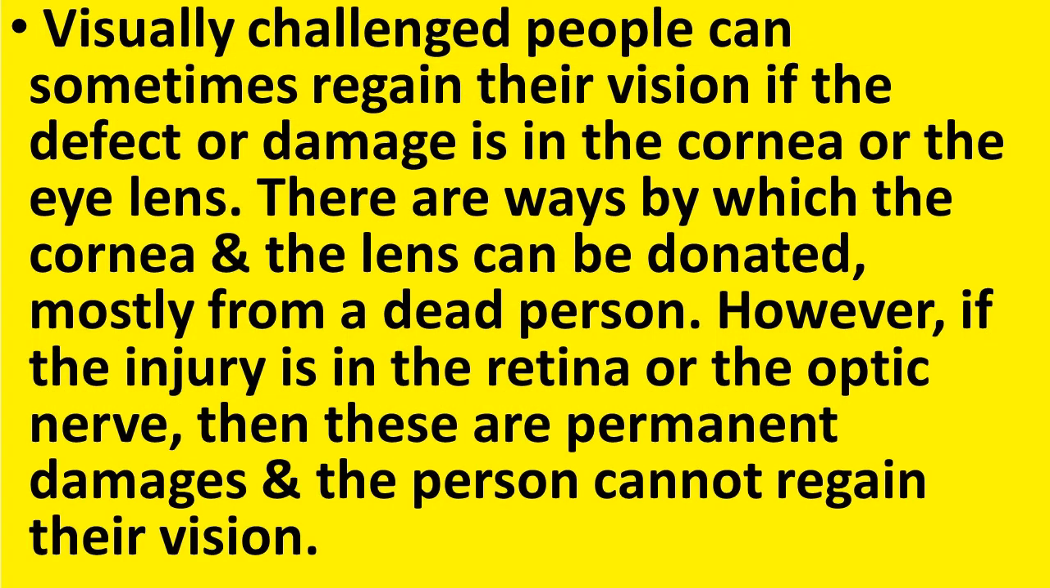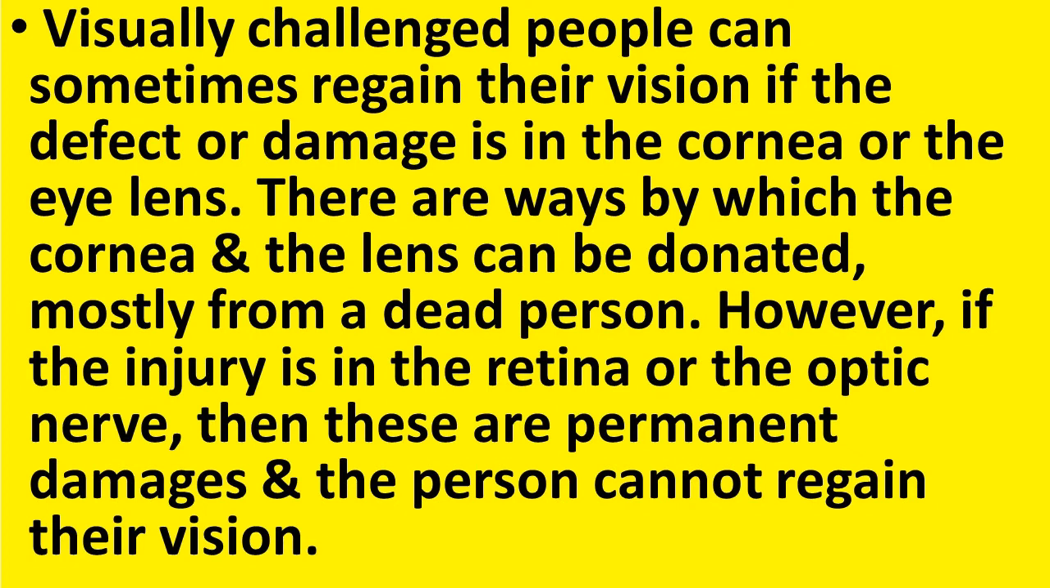Visually challenged people can sometimes regain their vision if the defect or damage is in the cornea or the eye lens. There are ways by which the cornea and the lens can be donated, mostly from a dead person. However, if the injury is in the retina or the optic nerve, then these are permanent damages and the person cannot regain their vision. So visually challenged people can also regain their vision, but the defect must be in the cornea or in the lens.